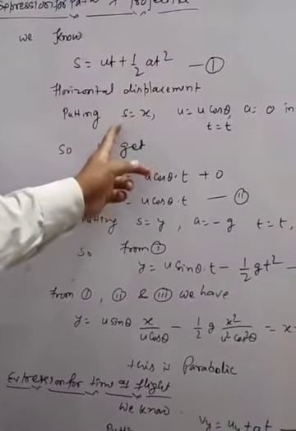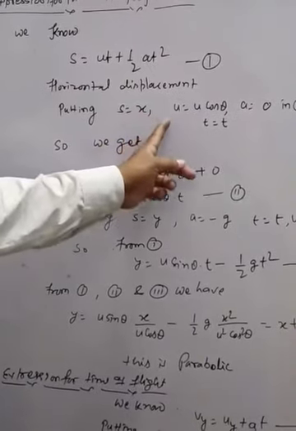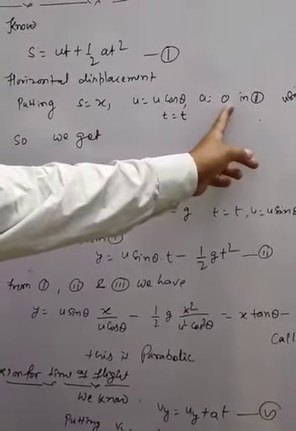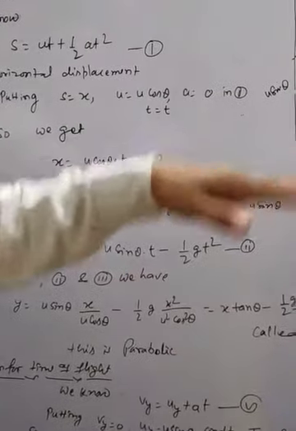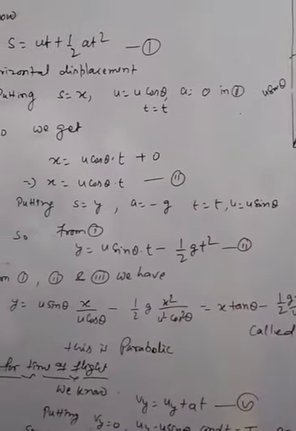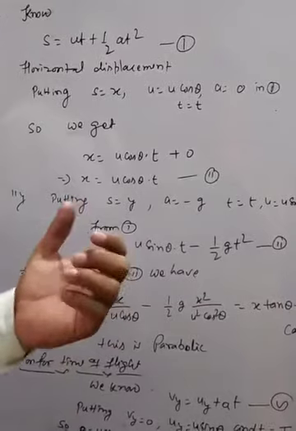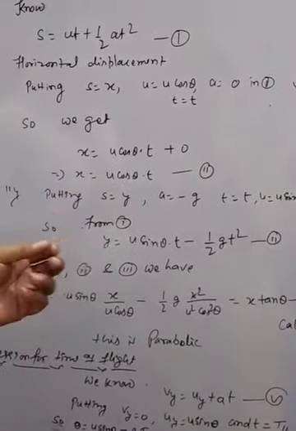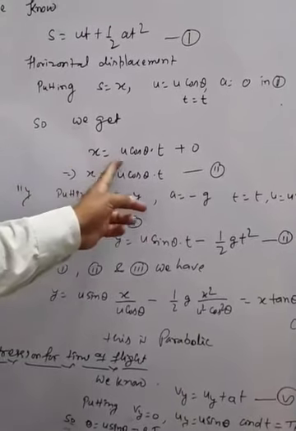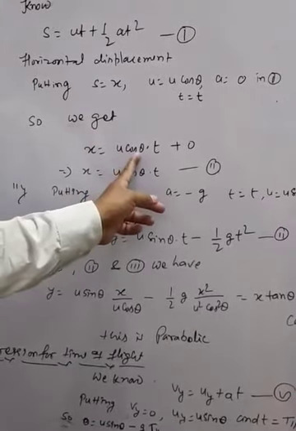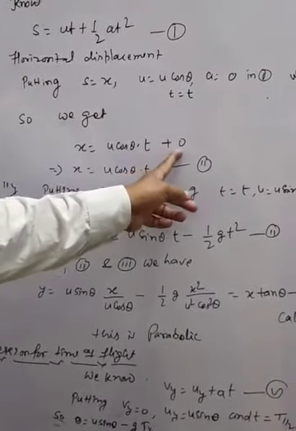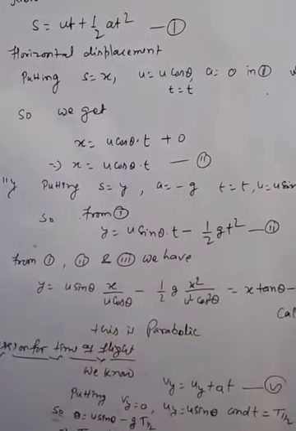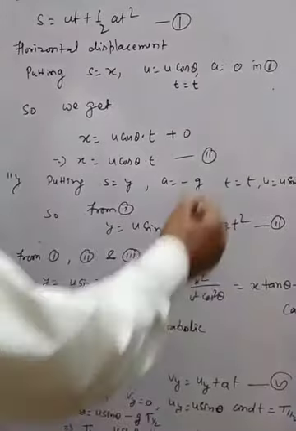Putting in the equation, s is equal to x, u is equal to u cos theta and a is equal to 0. It means acceleration in the horizontal direction is 0, and time t is the time interval to reach point P. So we get x is equal to u cos theta into t plus 0. So this implies that x is equal to u cos theta into t. This is equation second.